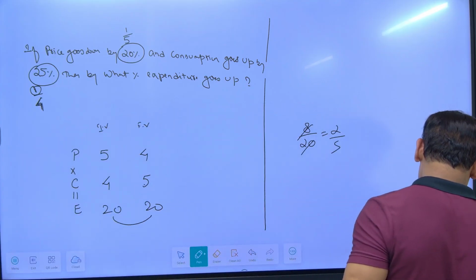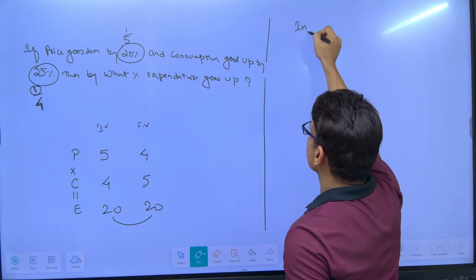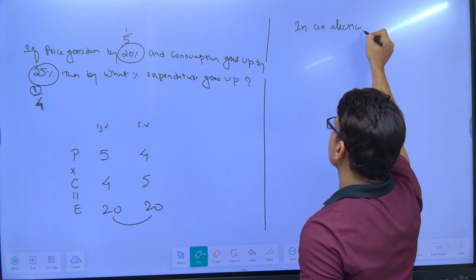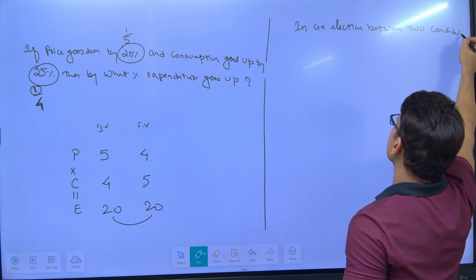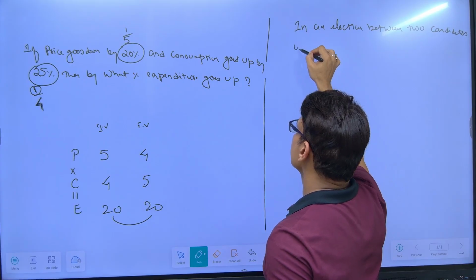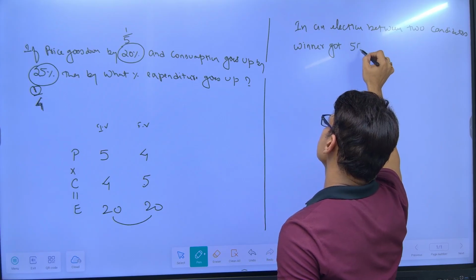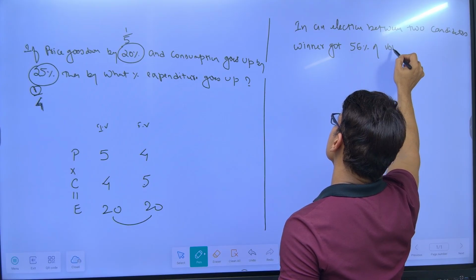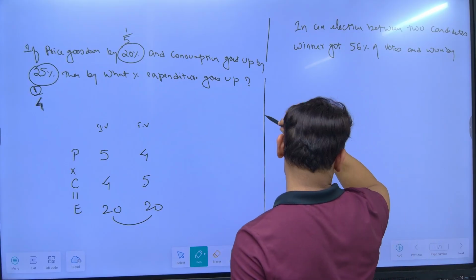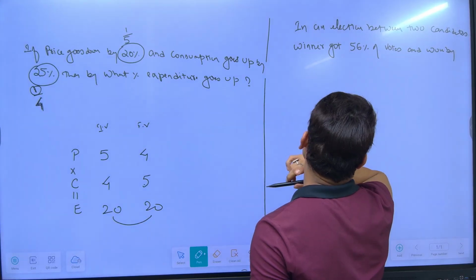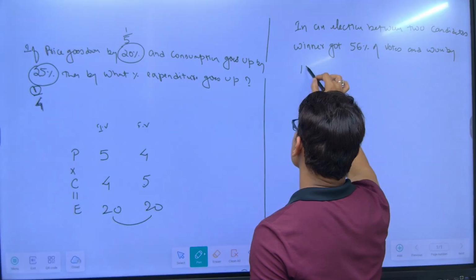Okay. Next type of question which you have here is: in an election between two candidates, winner got 56% of votes, total votes, and won by 1,200 votes.